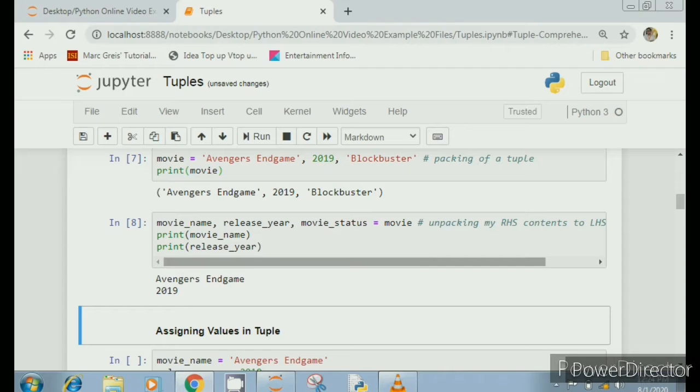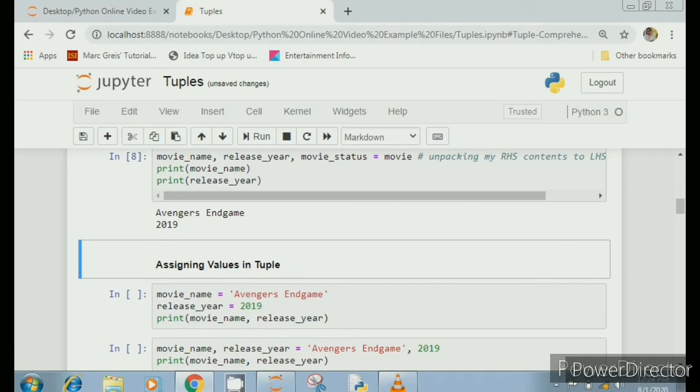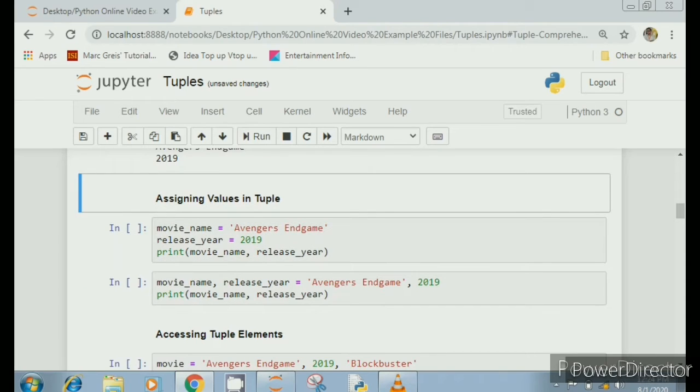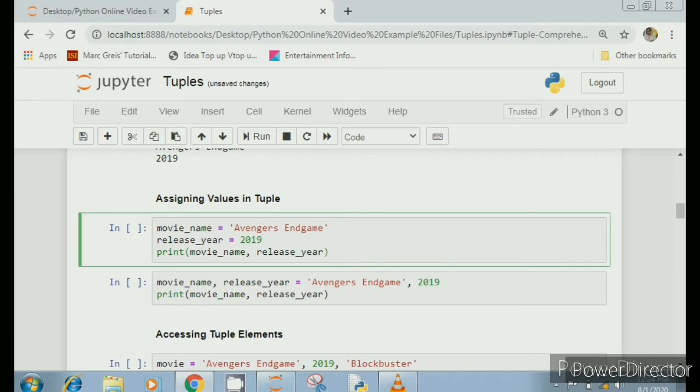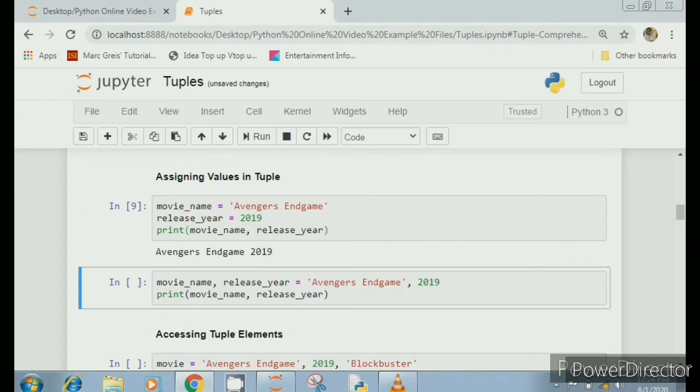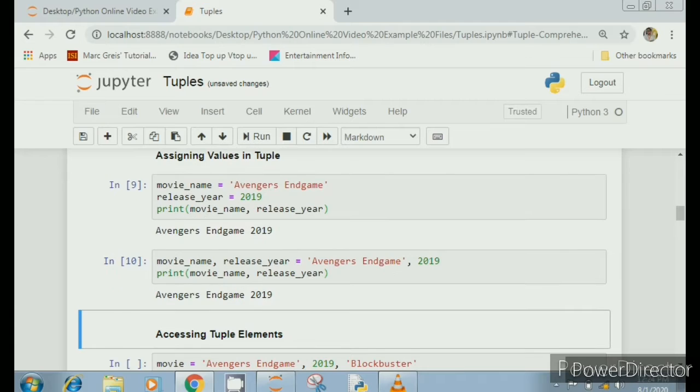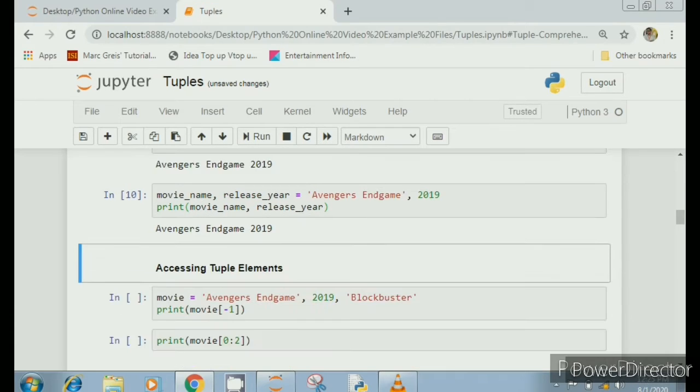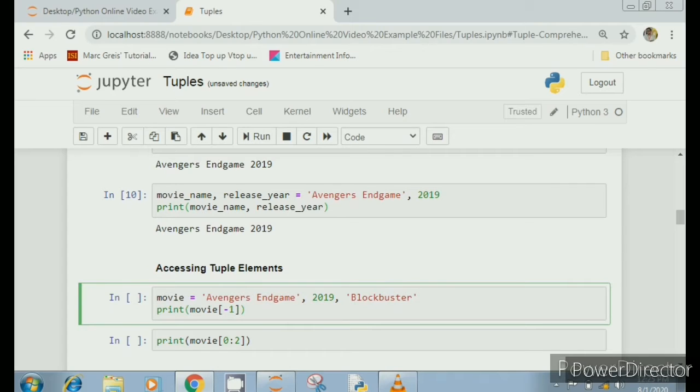What is the use of this? Let's see how to assign values in a tuple. You know how to assign values like a equal to 5, b equal to 4. Now using tuple packing and unpacking, we can do this assignment in a single line, like here movie_name, release_year equal to Avengers Endgame, 2019, and when I run this, the left hand side and right hand side variables should be equal.